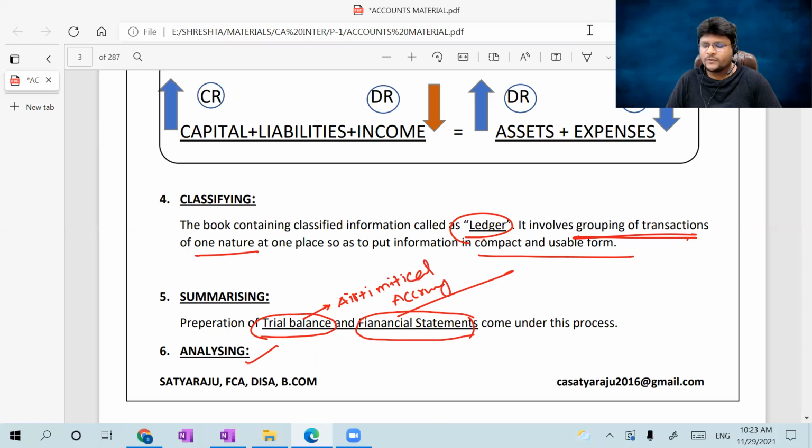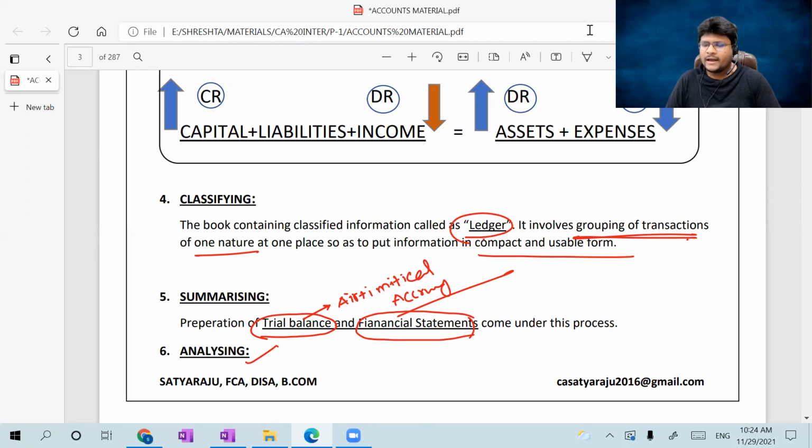But before preparation of the financials, we prepare a trial balance to check the arithmetical accuracy, that is, whether total debits equal total credits or not. If they don't equal, we can easily identify that we made a mistake, either in the journal or ledger arithmetically, or maybe principle-based errors may also be there.